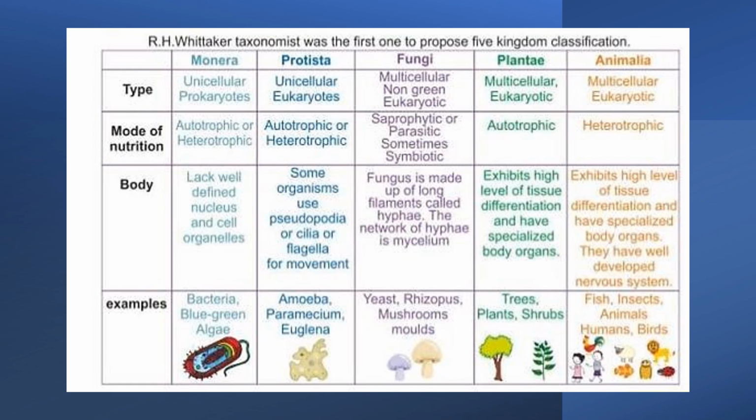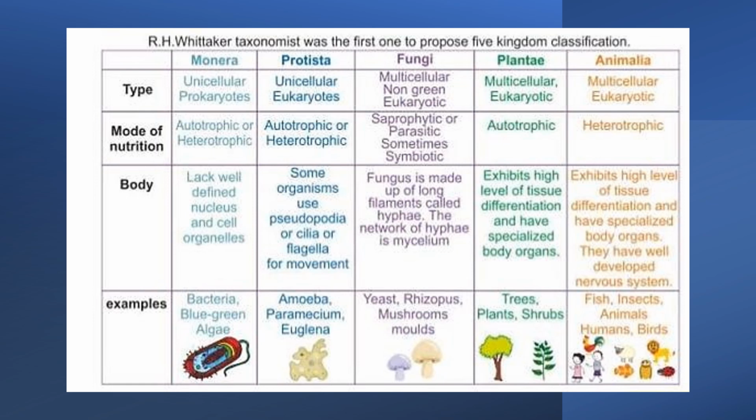Okay, then we move on to fungi. Fungi are basically multicellular and non-green eukaryotic, right? Fungi are non-green because we have studied about green things, okay, which come from chloroplasts, etc. But these are non-green and they're multicellular. Till now we have seen all the unicellular. These are made up of different groups of cells. They are saprophytic, parasitic, or sometimes symbiotic.